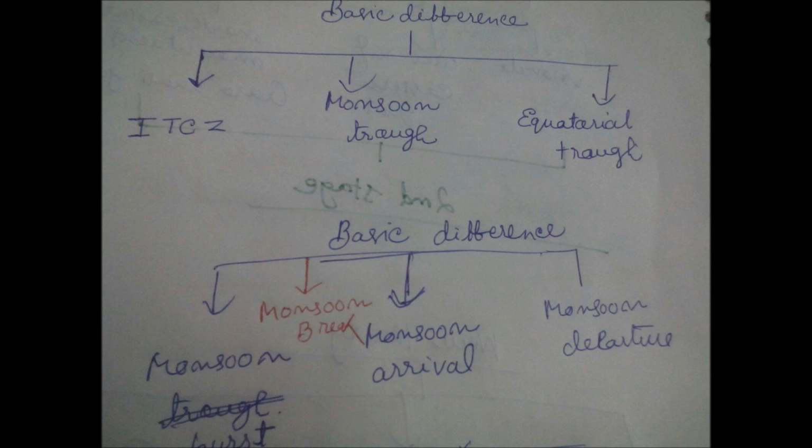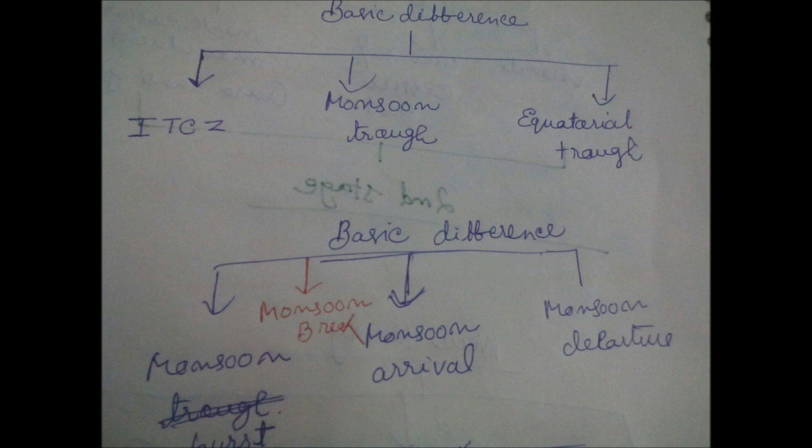As a whole, apparently and explicitly, it seems that they are almost the same: ITCZ, intertropical convergence zone, monsoon trough, equatorial trough. It seems all are similar, but they are similar, not identical. There is a minute difference among them. That's why it is our duty to explore, to apply our mind to know the differences, how ITCZ, monsoon trough, and equatorial trough are different from each other.